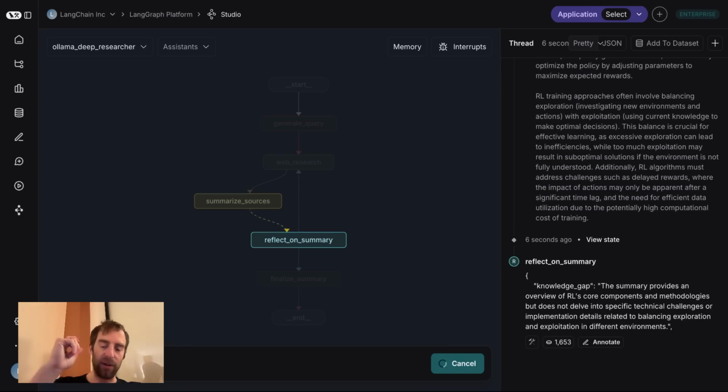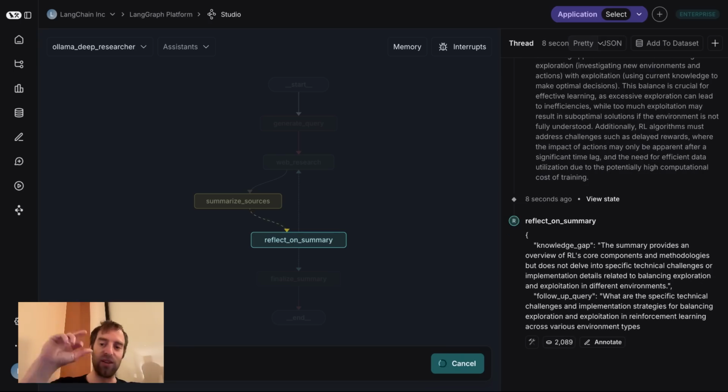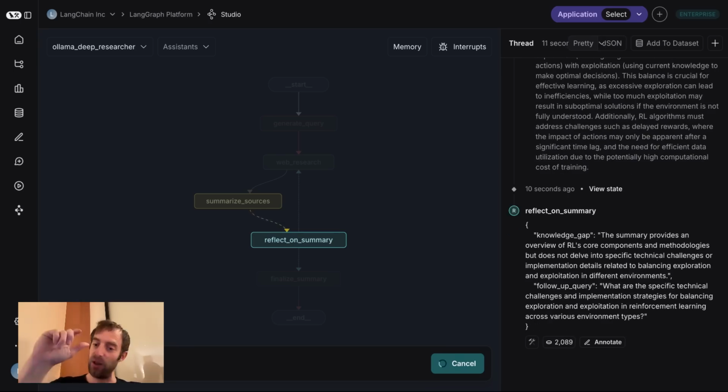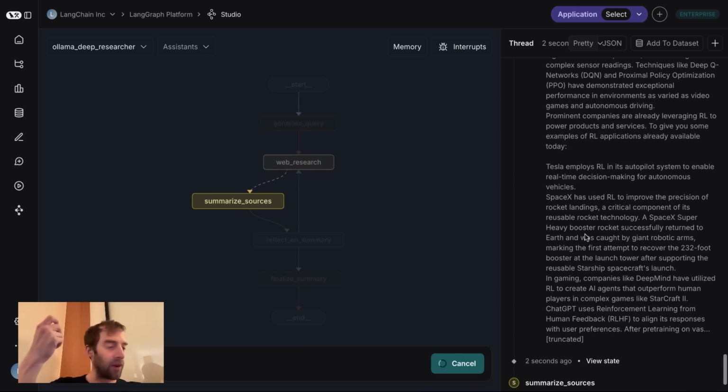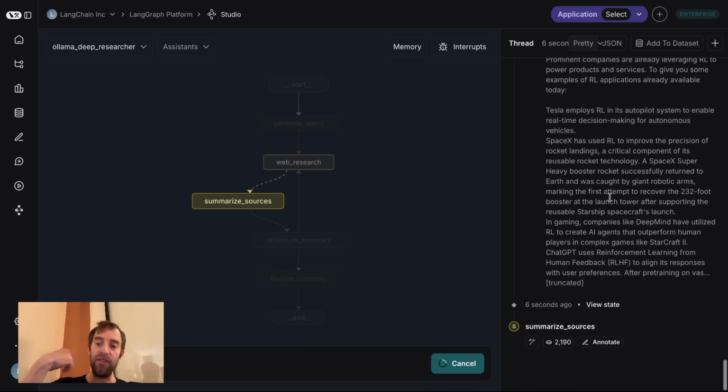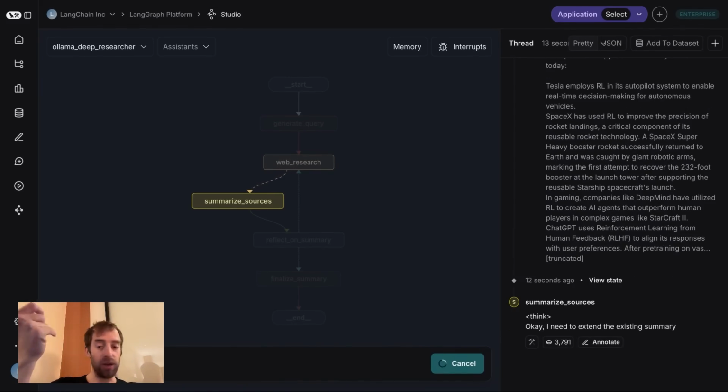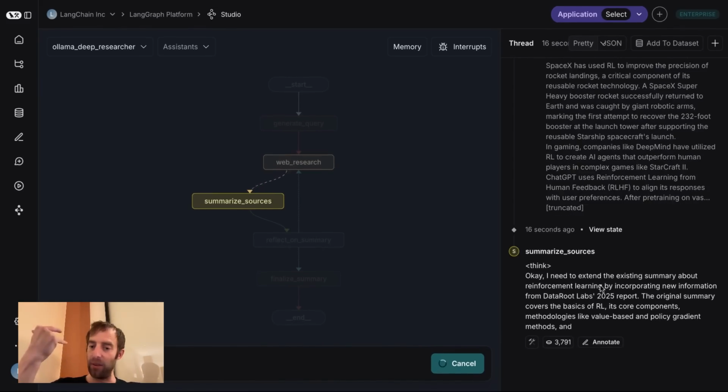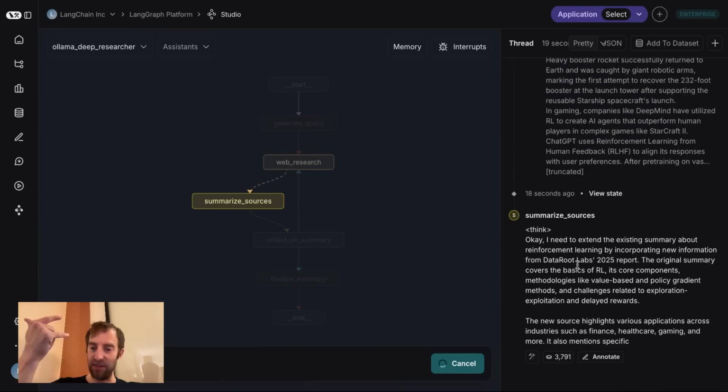So now it's reflecting on my summary, and I've stripped out those thinking tokens during this reflection phase. So this is pretty cool. It finds a knowledge gap, generates a follow-up question, and now I've done more web research, and I'm summarizing based upon my initial summary and the new web resources that I've retrieved. So now, here's my updated summary. So it's thinking it needs to extend the summary.